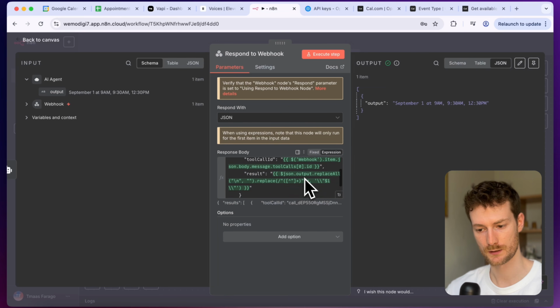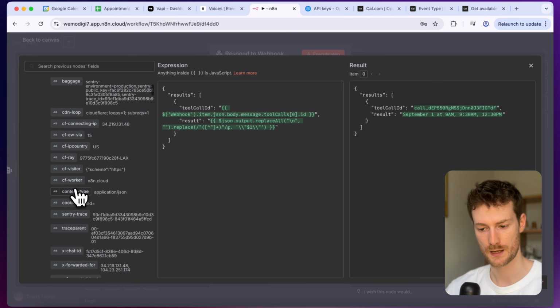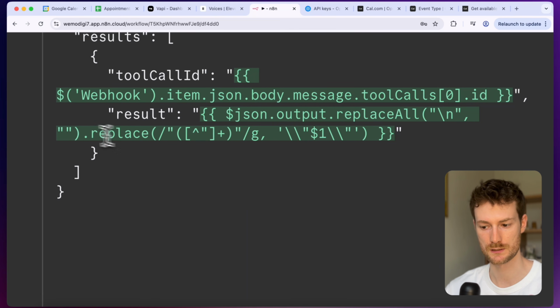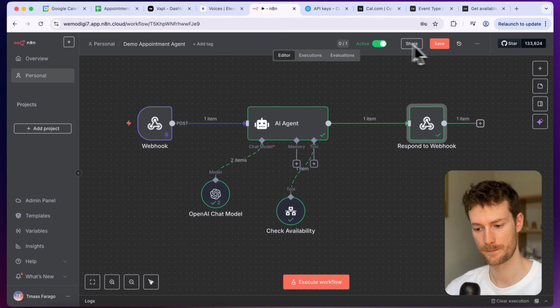So what we did here is I need to provide the tool call ID, which is coming from the webhook. This is how it identifies which tool the request relates to. And for the result, I'm sending back the result that OpenAI generated with the AI agent. We have some JavaScript methods here, and what this does is it removes all the line breaks. If you don't do this, it will run into issues. So you can pause the video and just copy this. And once you have that, let's click on save.